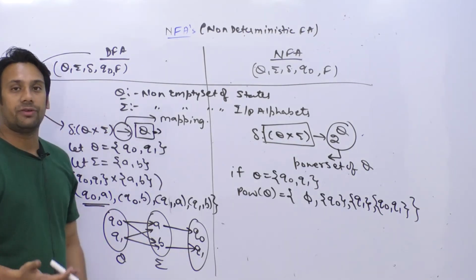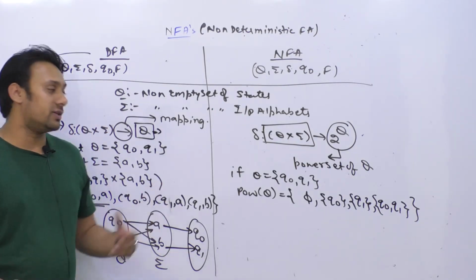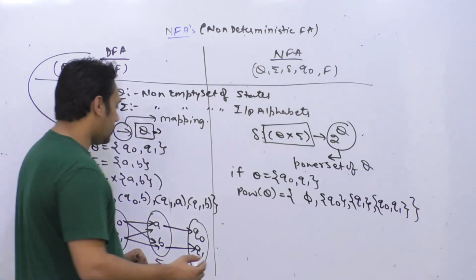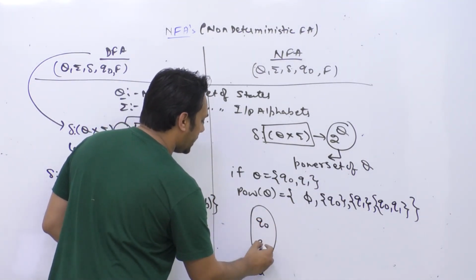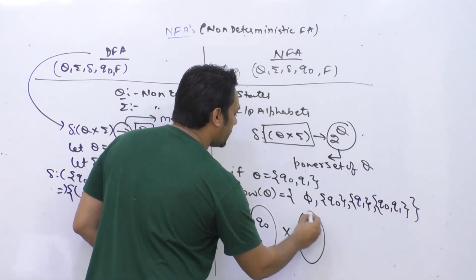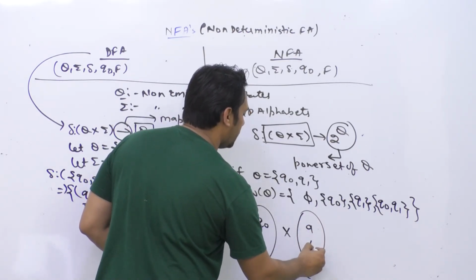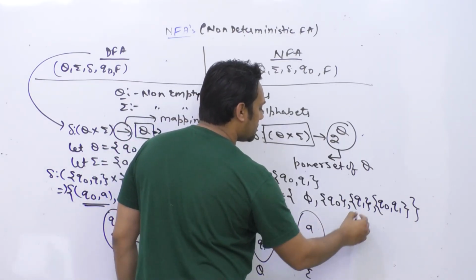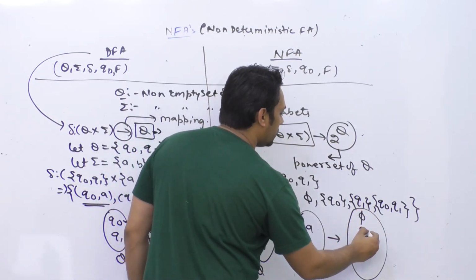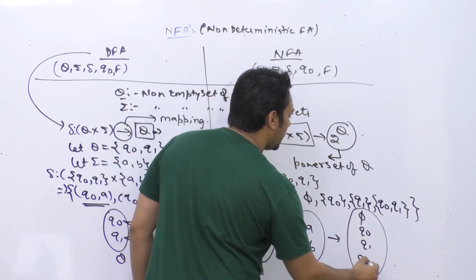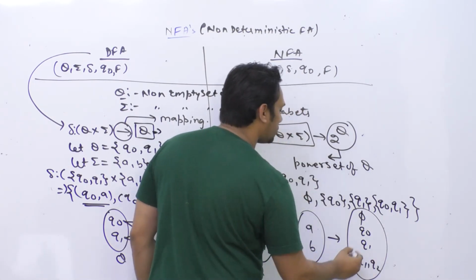I will not go to two different states. But in case of NFA, if this is a set Q, which is Q0 and Q1, and this is a cross product with summation, which is A and B, then the mapping is to this set, and in this set we have phi, Q0, Q1, and Q1 comma Q2.